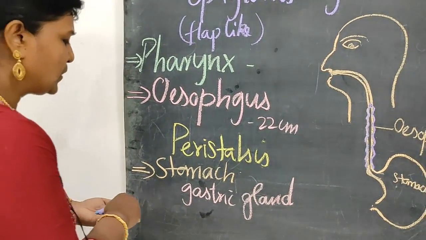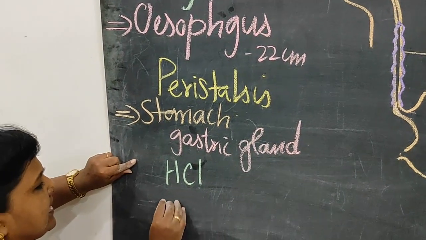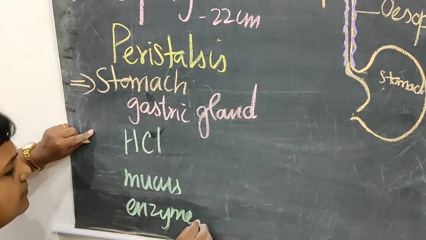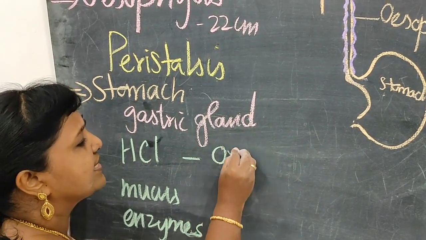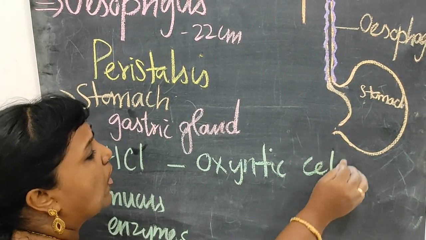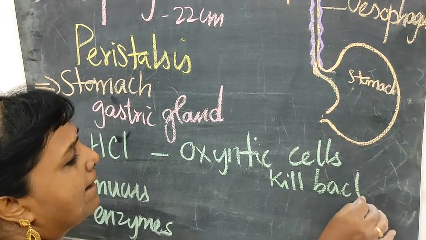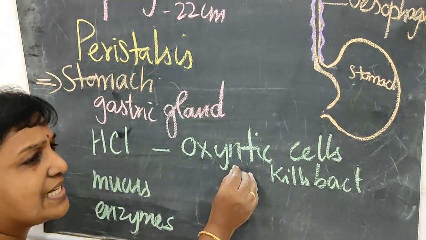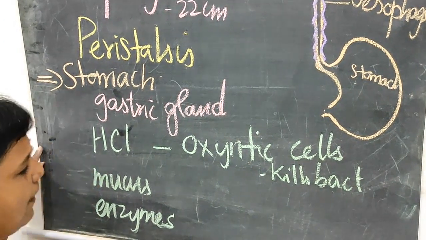So here hydrochloric acid, mucus and enzymes are secreted. And this hydrochloric acid is secreted by oxyntic cells, which kills the bacteria swallowed along with the food.